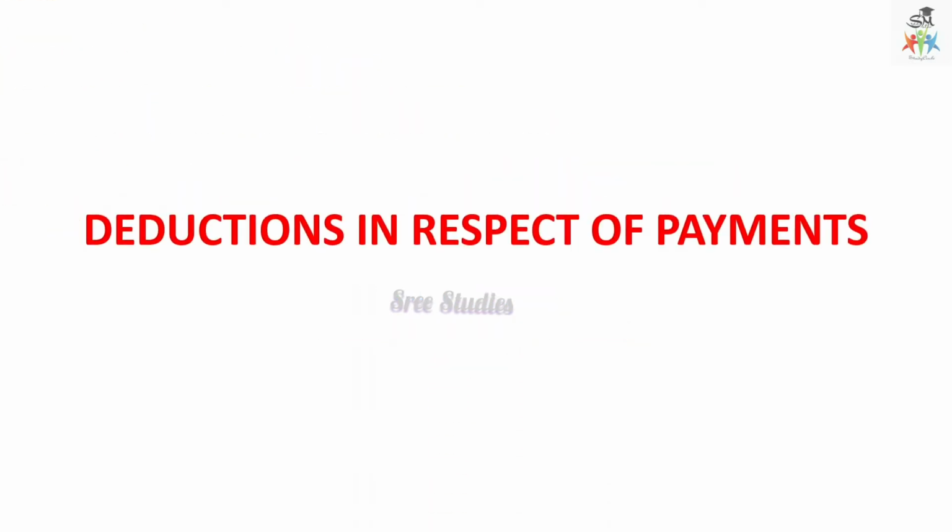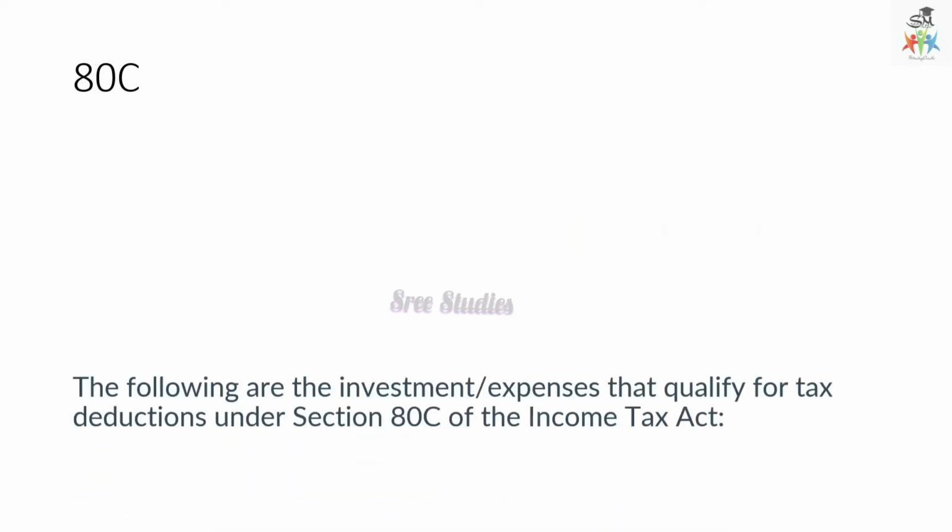Let us start with the deductions. Sections 80C to 80G are deductions in respect of payments. If you make any payments or investments in any of the bonds or policies, then you may get deductions under sections 80C to 80G. Let us see one by one. The first section is 80C.